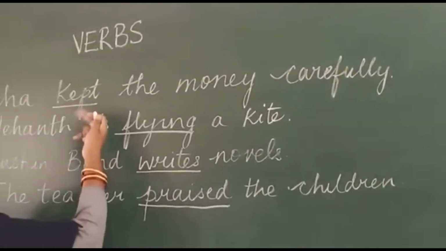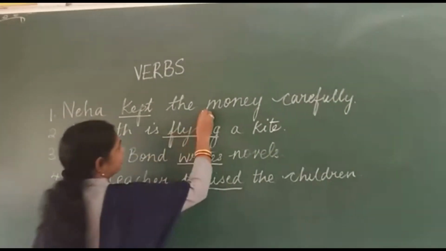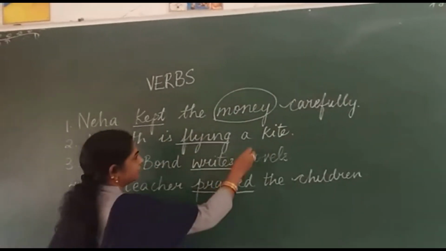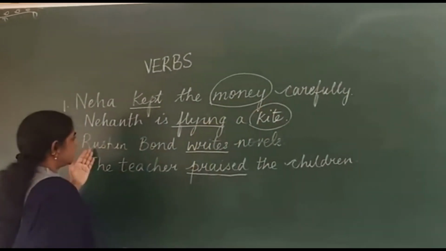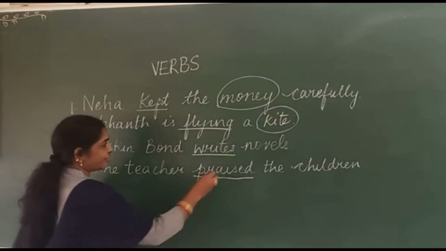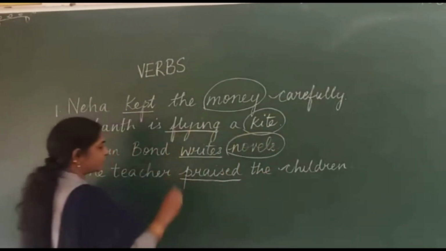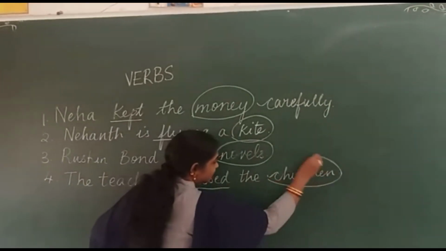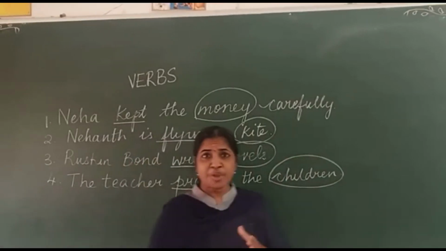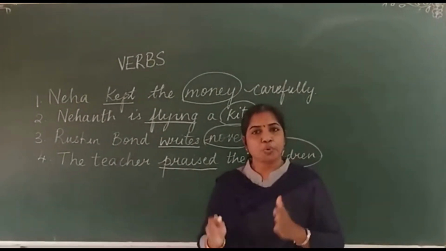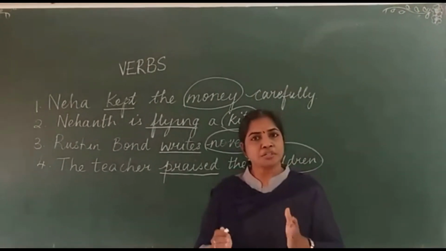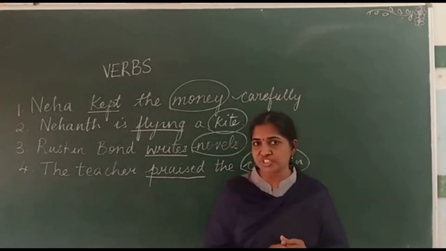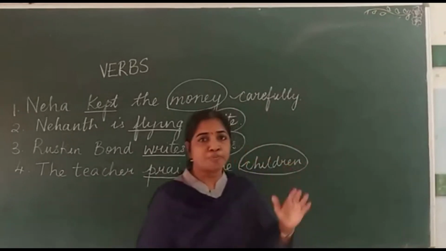Now, what did Neha keep? She kept money. What did Neha fly? Kite. What did Ruskin Bond write? He wrote novels. Whom did the teacher praise? She praised the children. When you ask questions with what or whom, the answer you get is nothing but the object.